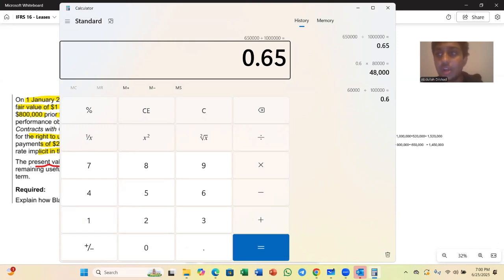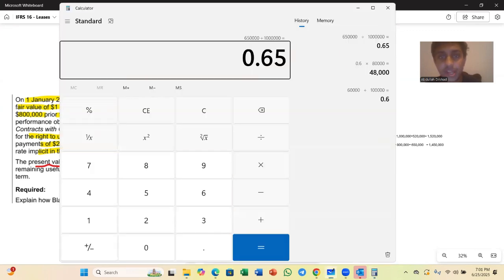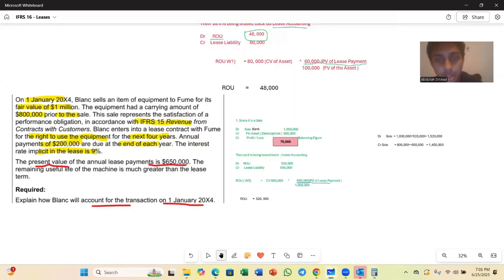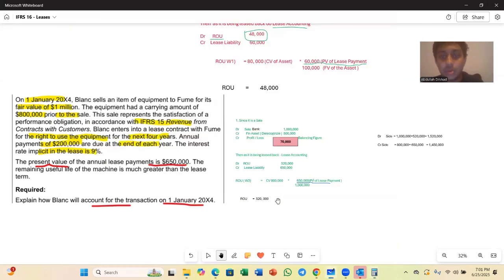I am retaining 0.65 or 65% of the rights into the carrying value, which is 800,000. All these details are given in the question itself, and we come up with a value of 520,000 for the right of use asset.